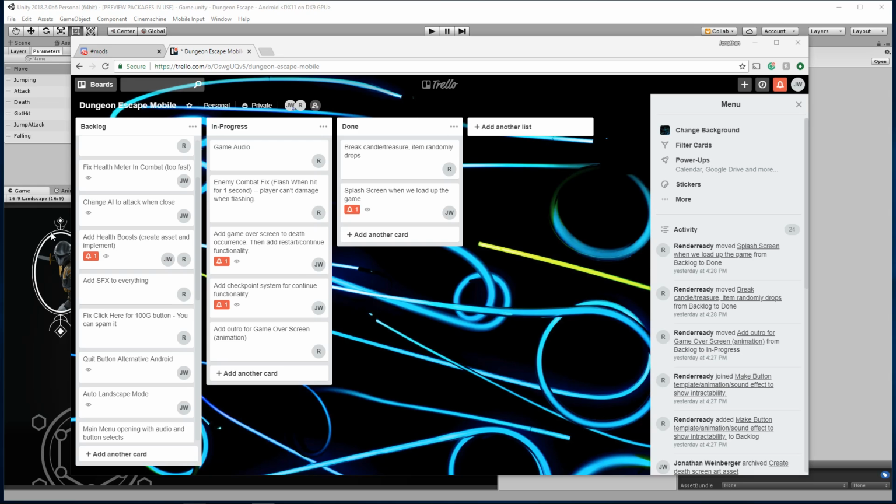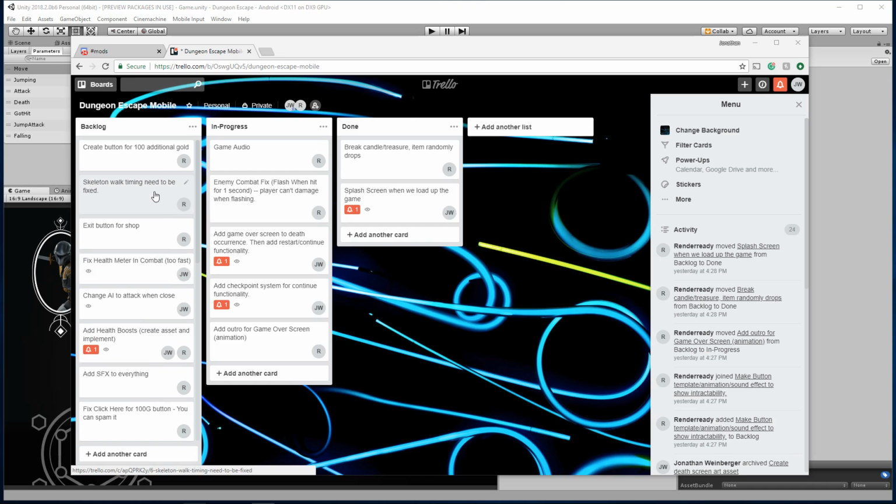Yeah, so we use Trello. I'm actually a big fan of Trello. It's pretty easy. I've created a tool in the past that allows you to import these cards directly into Unity. Trello is actually pretty good. But I've also used things like Basecamp, Asana, Jira, and so forth. So a good free alternative though is Trello, and I highly recommend Trello. It's actually very good. So here I have a backlog of items.